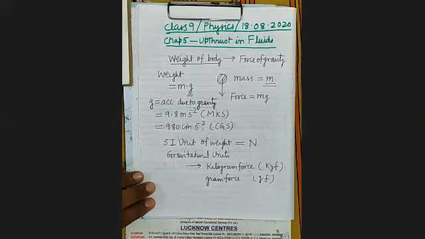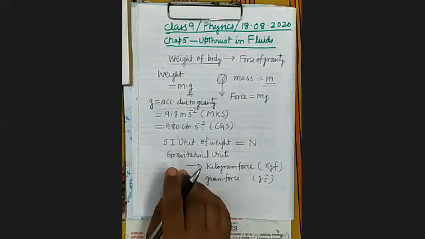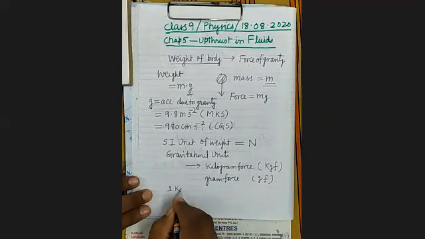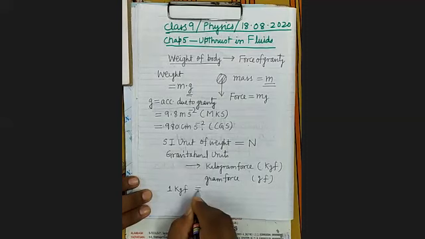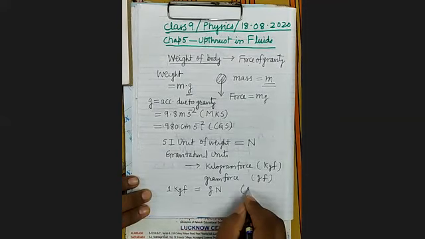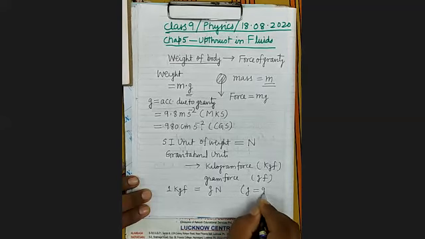It's clear? And 1 kilogram force is equal to g Newton. And what is the approximate value of g here? It is 9.8 meter per second square.